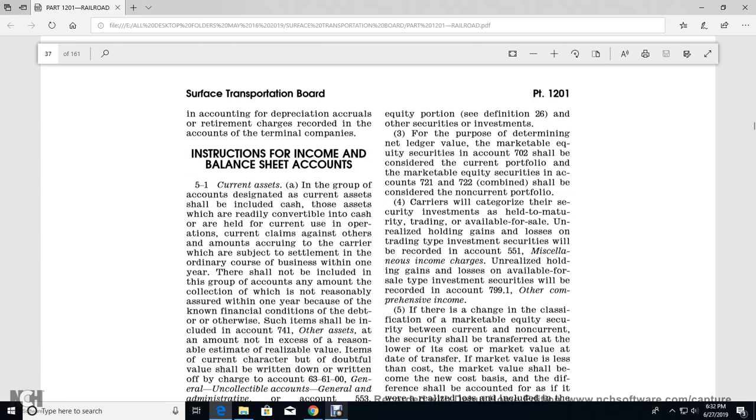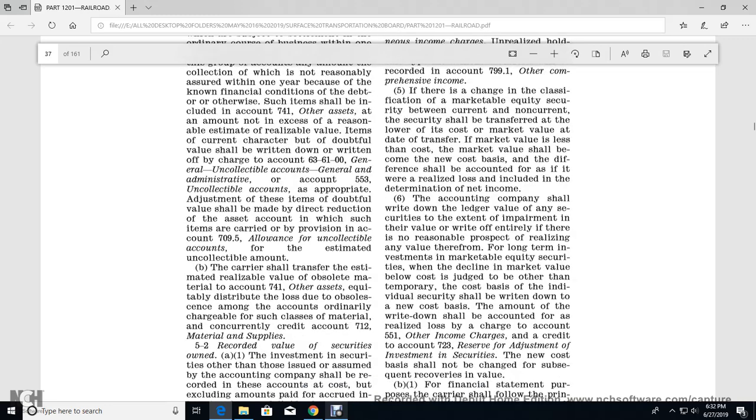4. Carriers of character of the security investment held at the maturity, of the trading with the variable for sale, of the realized holding gains or losses of the trading type of the investment security will be recorded in account 551 miscellaneous income chart. The unrealized holding gains or losses of the available for sale type of the investment security will be recorded in account 799 other comprehensive income.